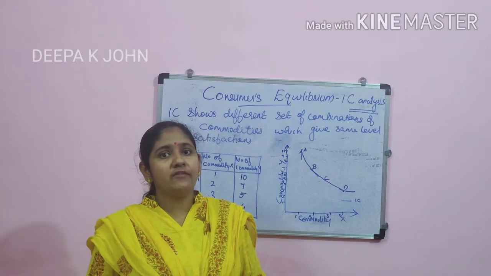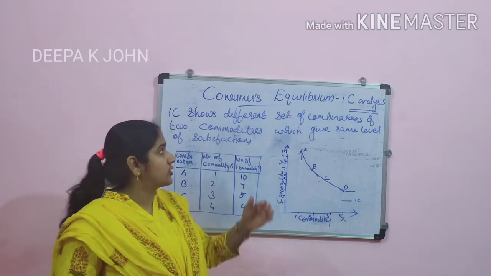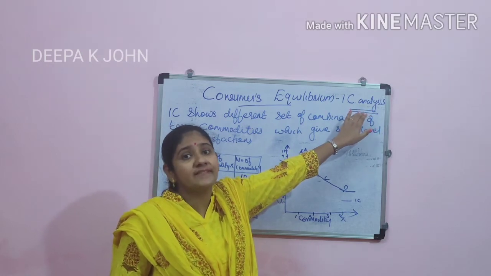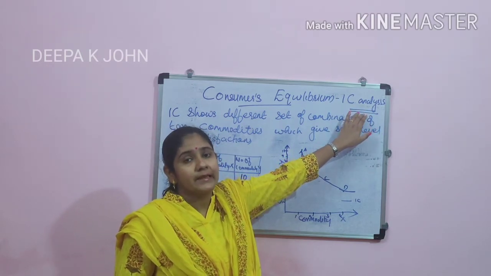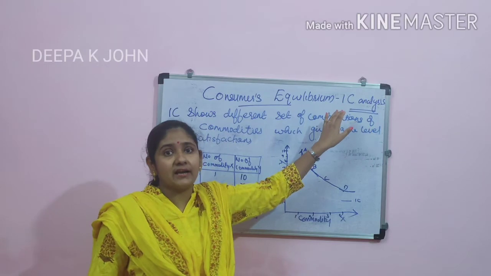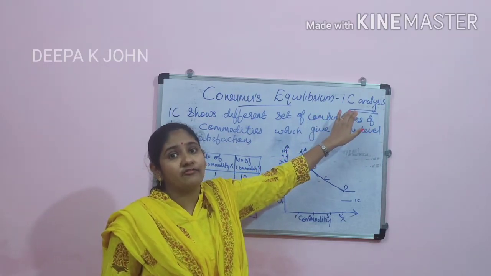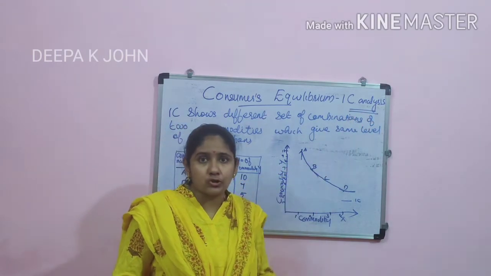So today we are going to discuss IC analysis. IC means indifference curve analysis. This indifference curve analysis is explained on the basis of the ordinal approach.